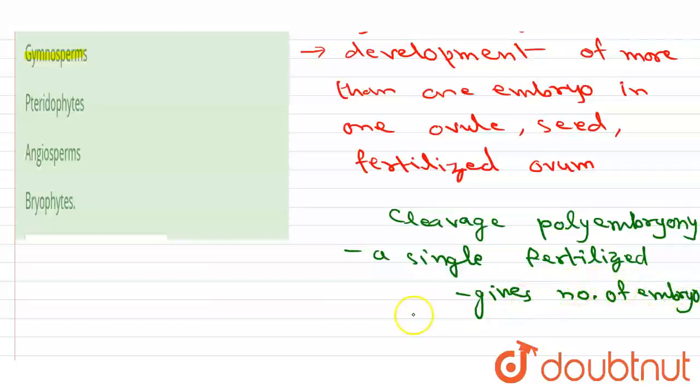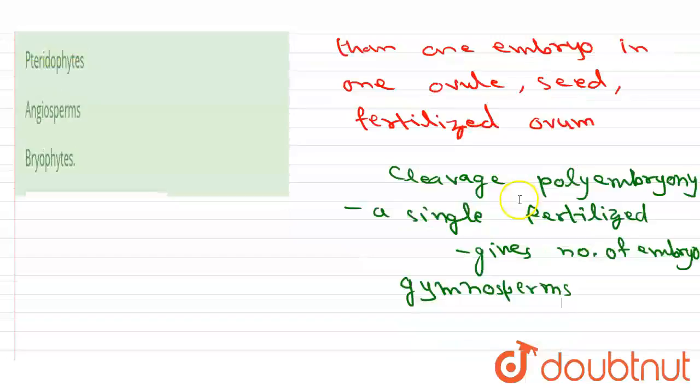This is commonly seen in gymnosperms. Cleavage polyembryony is commonly seen in gymnosperms.